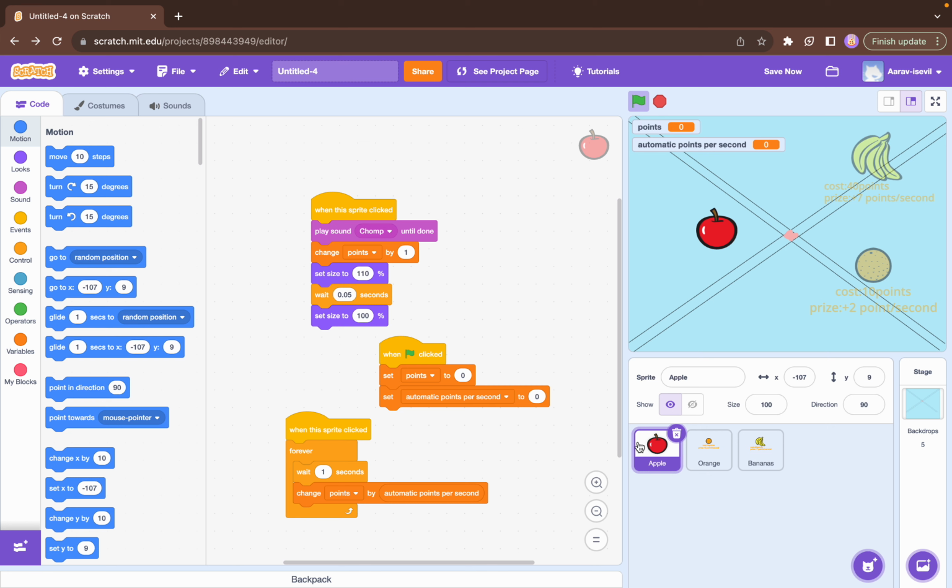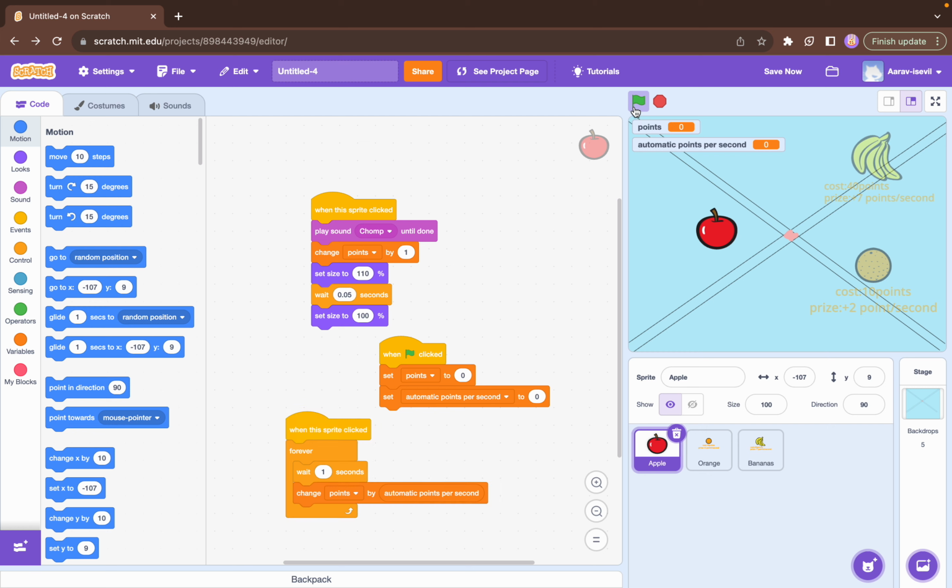Okay, sorry. Coming back to the apple now. So how do I make this apple? Let's do this step by step. First, when this sprite is clicked, play the sound chomp. That's where you hear the sound chomp. Then change points by 1. That's what I'm saying, it's increasing by 1. If I click it, the points increase by 1, if you can see it.